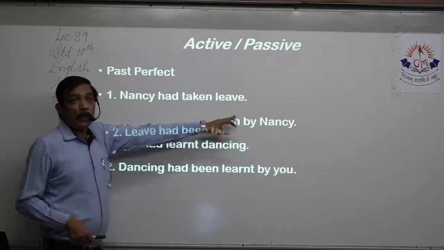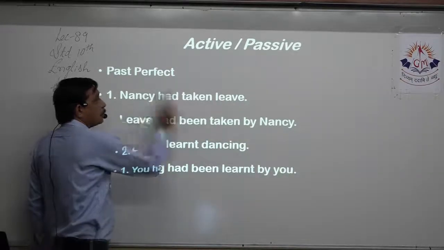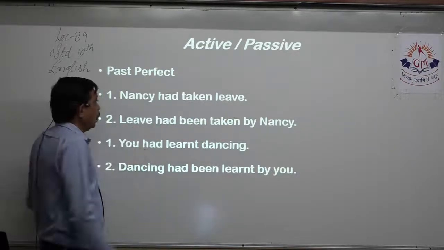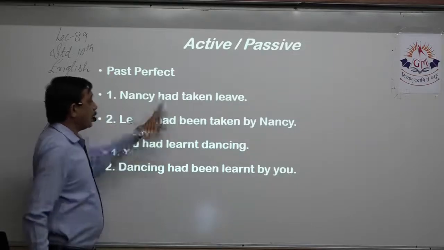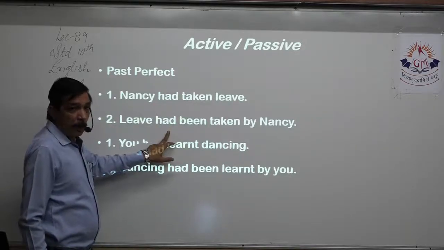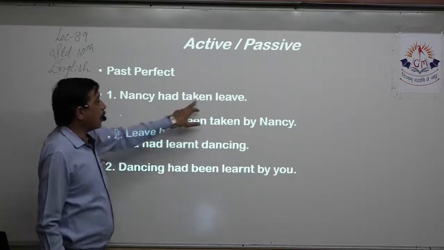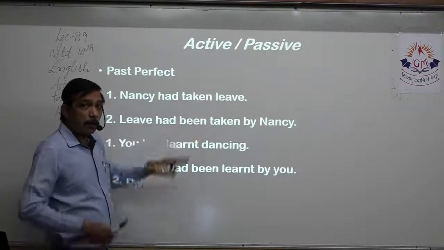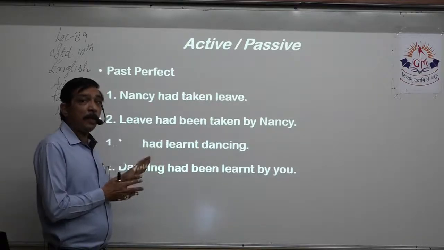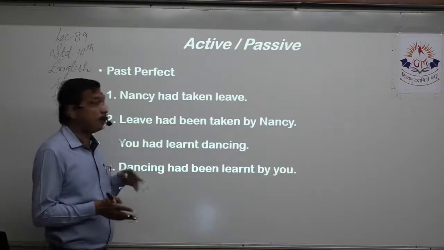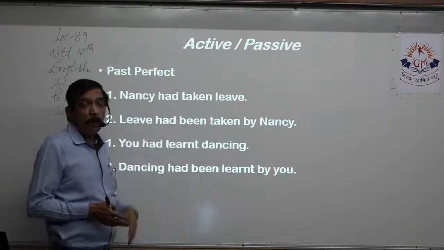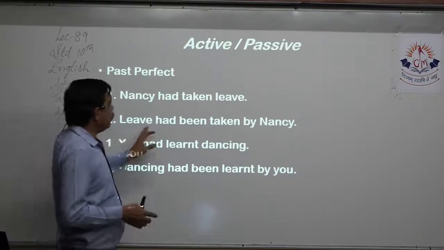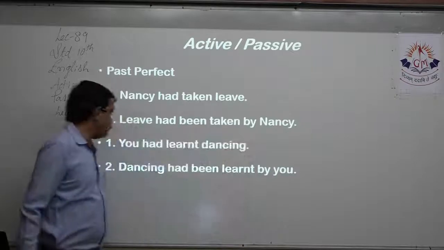Nancy had taken what? Leave. So Nancy and leave, they are subject and object. I bring this object to the front. So leave. To keep it in past perfect, I'll have to use had. Then I have to make the past participle. Then this is already a past participle, but in order to show clarity, the be form will be used. So what is the past participle of the be form? Because this is perfect, past and perfect. That is been. So leave had been taken by Nancy.